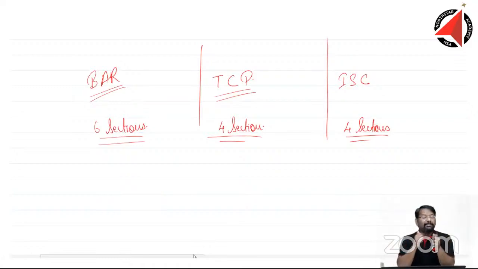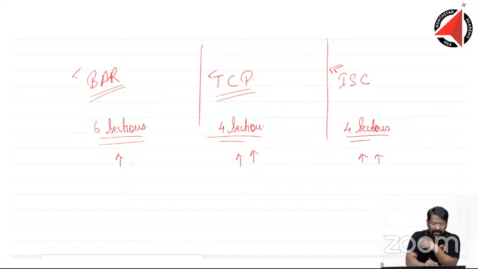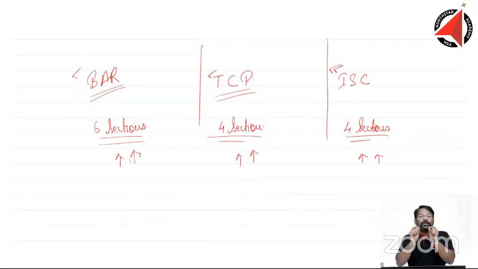Whether you opt for BAR, TCP or ISC, it is not going to go anywhere. You can always take BAR and study TCP and ISC later. You can always take TCP and study BAR and ISC later. Likewise, you can take up ISC and study TCP and BAR later. Nothing is going to go away at all. So your focus should be on which one is going to be easiest to pass, which one is least subjective, which one is least confusing for me, and that should be your choice of subject.